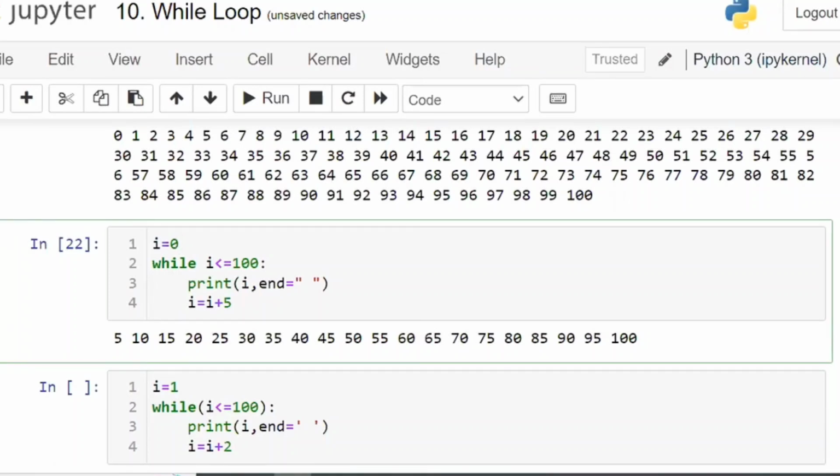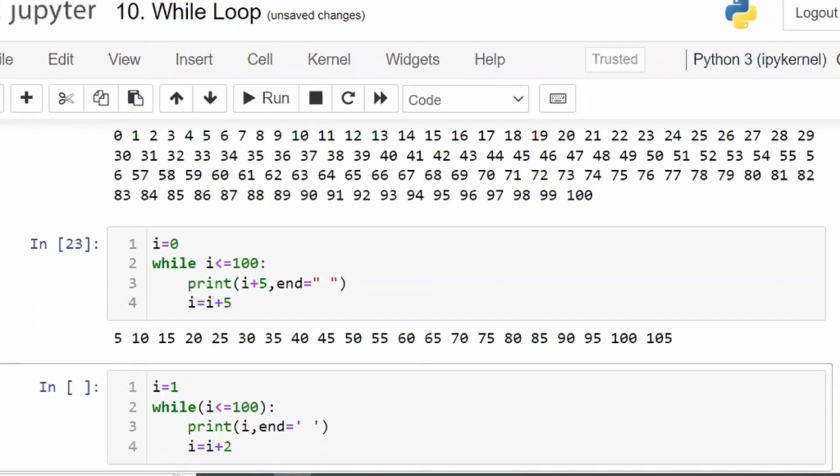Or, no, sir, I want to keep 0 only. Is there any other option? Inside this, go with print I plus 5. Instead of printing 0, print 5 directly there. Once the 5 is added, again 5 plus 5, 10 will be printed. Once again, you execute the code. Again the same answer. That is one option. Like this, multiple options are there in Python.